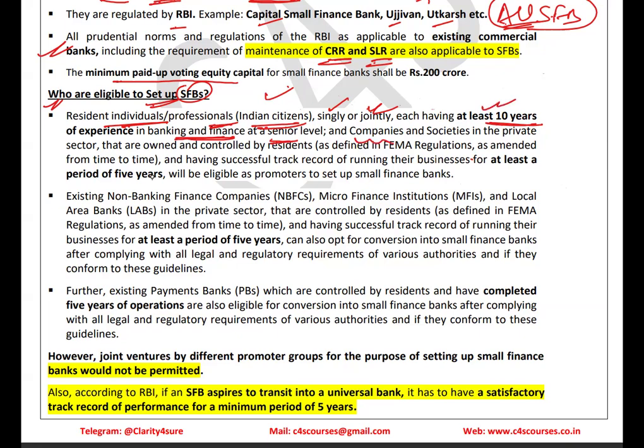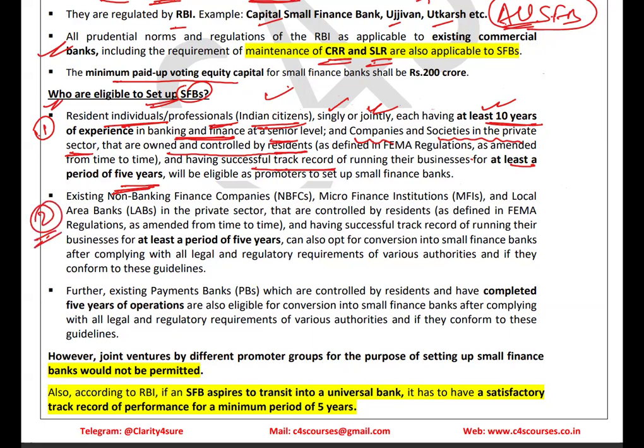Companies and societies in the private sector, owned and controlled by residents of India, can also set up a small finance bank if they have a successful track record of a minimum of 5 years in performing business services or financial services. So this is the first eligibility regarding who is eligible to set up a small finance bank.